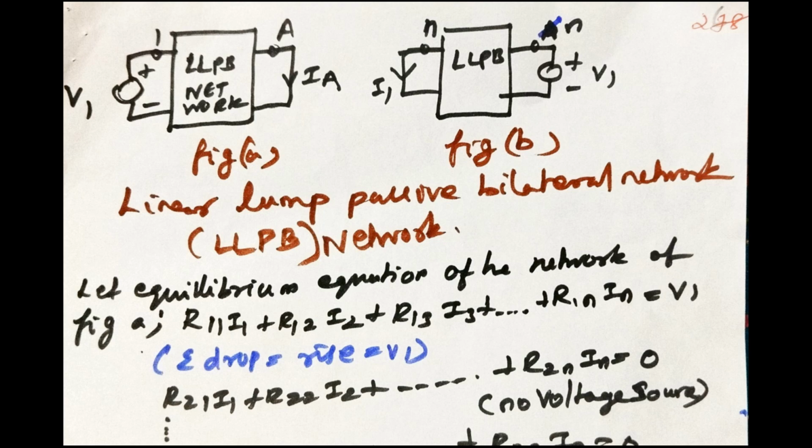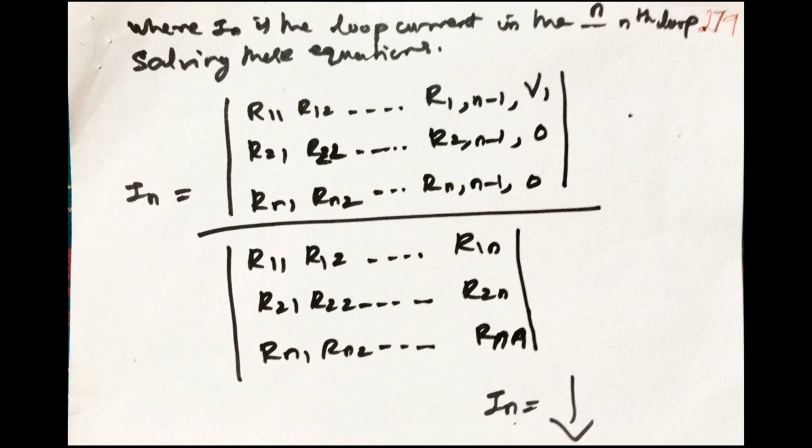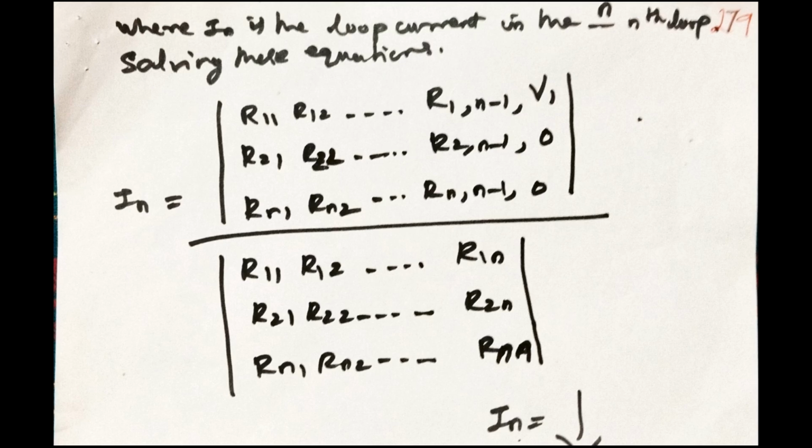R21 I1 plus R22 I2 plus etc. plus R2n In is equal to 0. No voltage source. Rn1 I1 plus Rn2 I2 plus etc. plus Rnn In is equal to 0, where In is the loop current in the nth loop. Solving these equations, we find the In value shown in the notes.